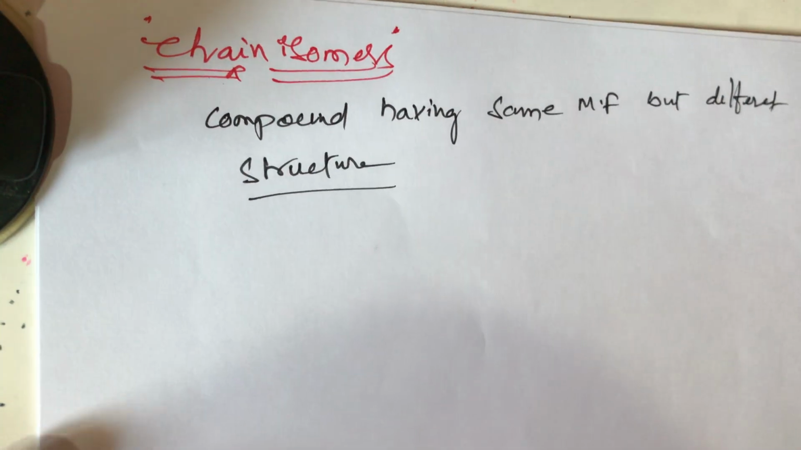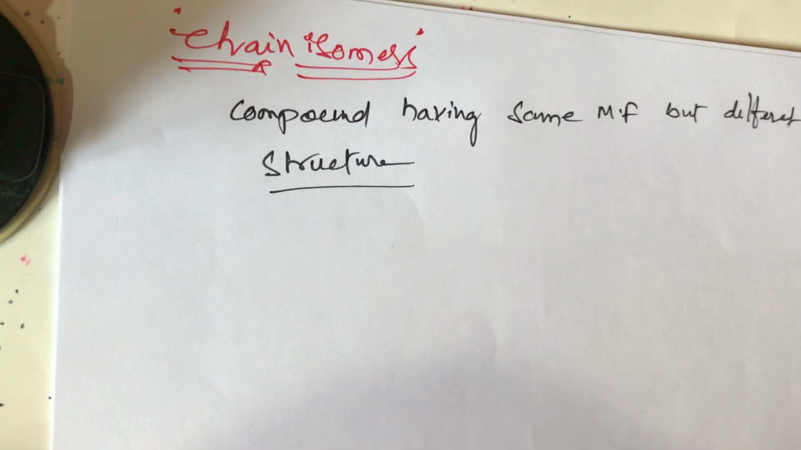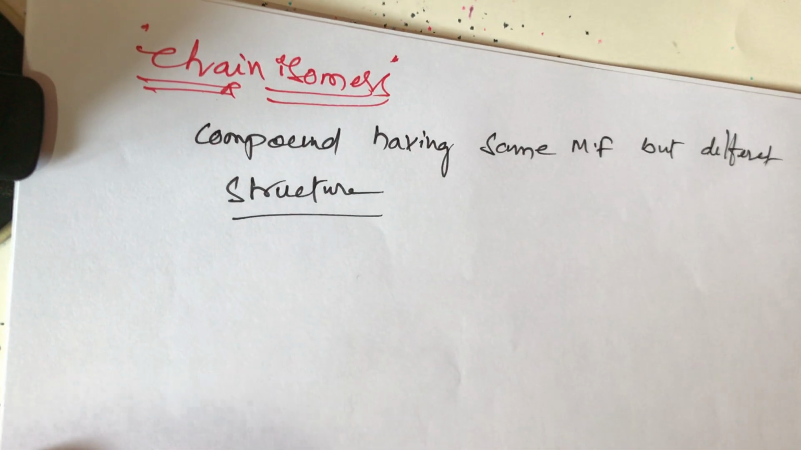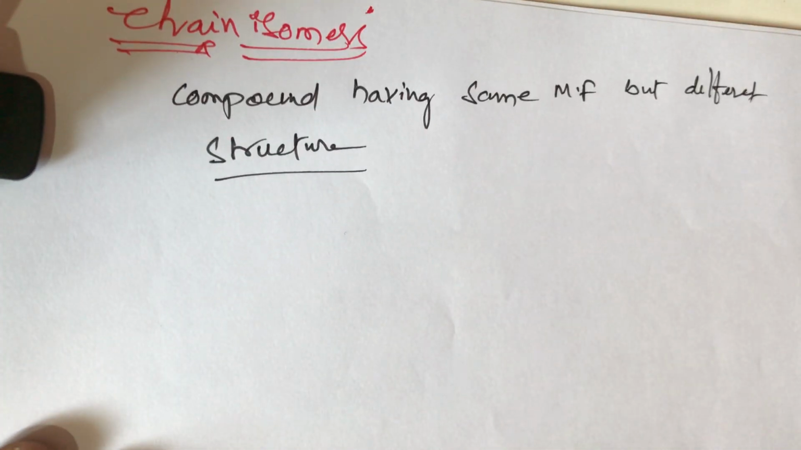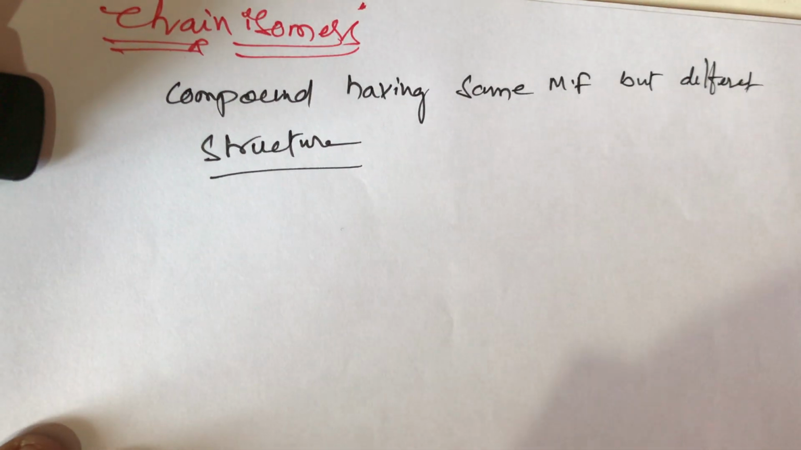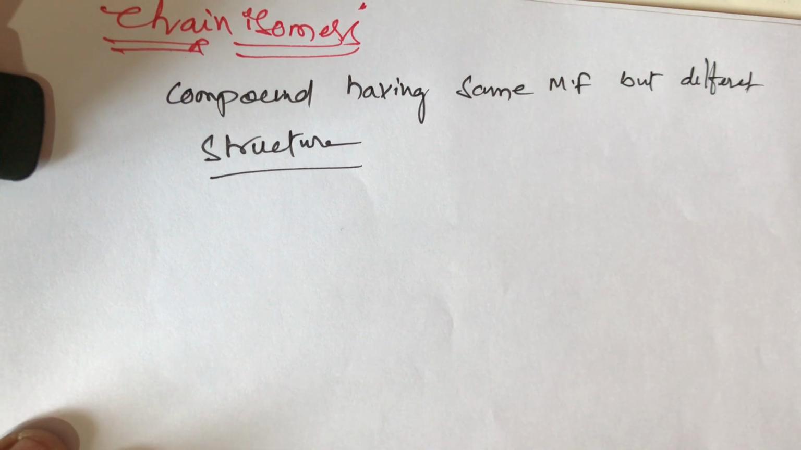Students, now the topic is: what is chain isomerism? What is a chain isomer? Compounds having the same molecular formula but different structures. Chain isomer means compounds having the same molecular formula but different structures, and here the parent structure should be different, meaning the mother name should be different. That is compulsory. This is the most important thing, students: chain isomers.